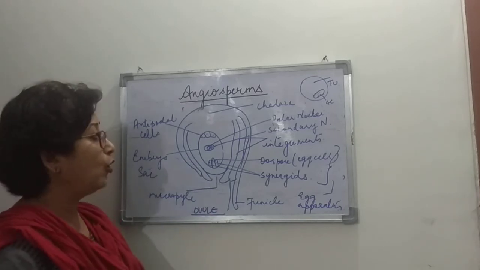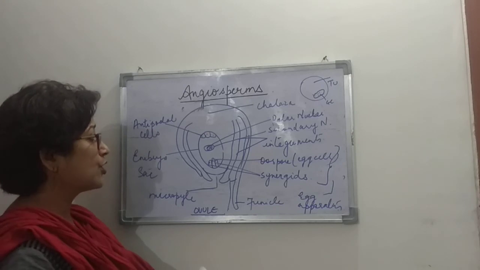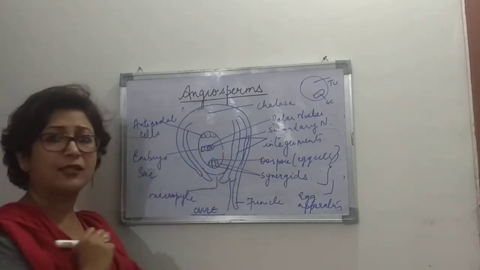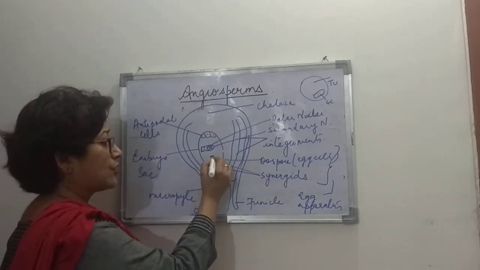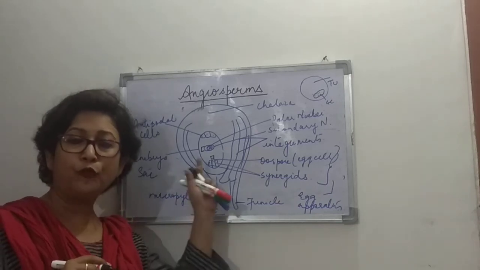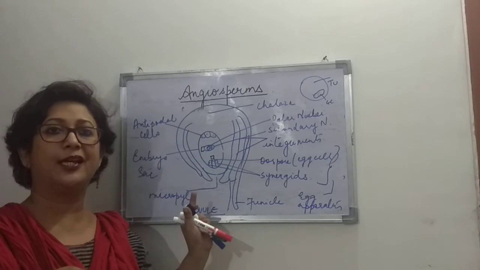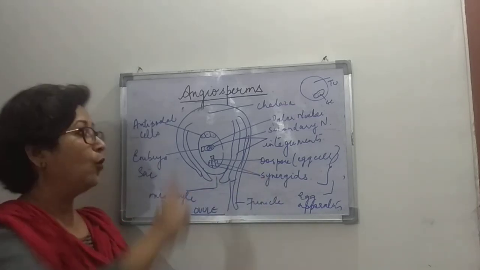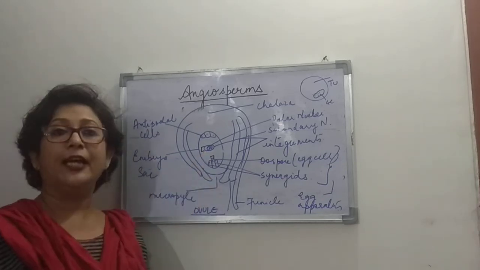One male gamete fuses with the secondary nucleus, and the other male gamete fuses with the egg cell. So there are two fusions, or two fertilizations, taking place inside the embryo sac. Two male gametes have entered: one fuses with the secondary nucleus, the other fuses with the egg cell.